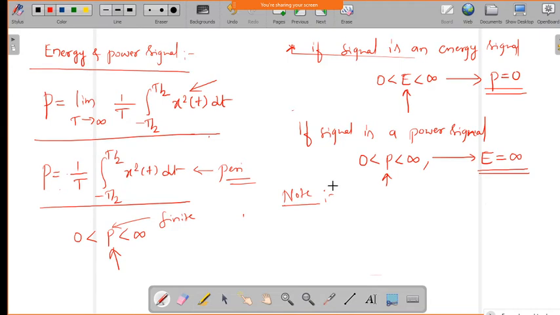So that is a very important note. Periodic signals are always power signals, and the signals which are non-periodic are energy signals.